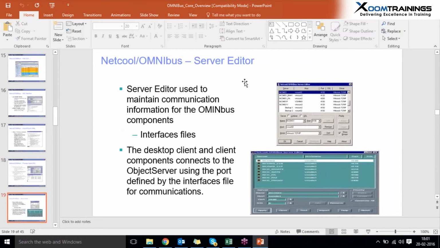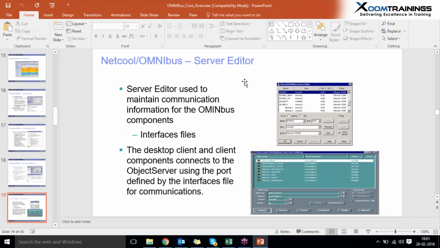And the server editor. Server editor is also called the omni.dat file in Linux and the server editor in Windows. This server editor is used to maintain the communication interface between Omnibus components. We have to edit this file to create new object servers, gateways like this.